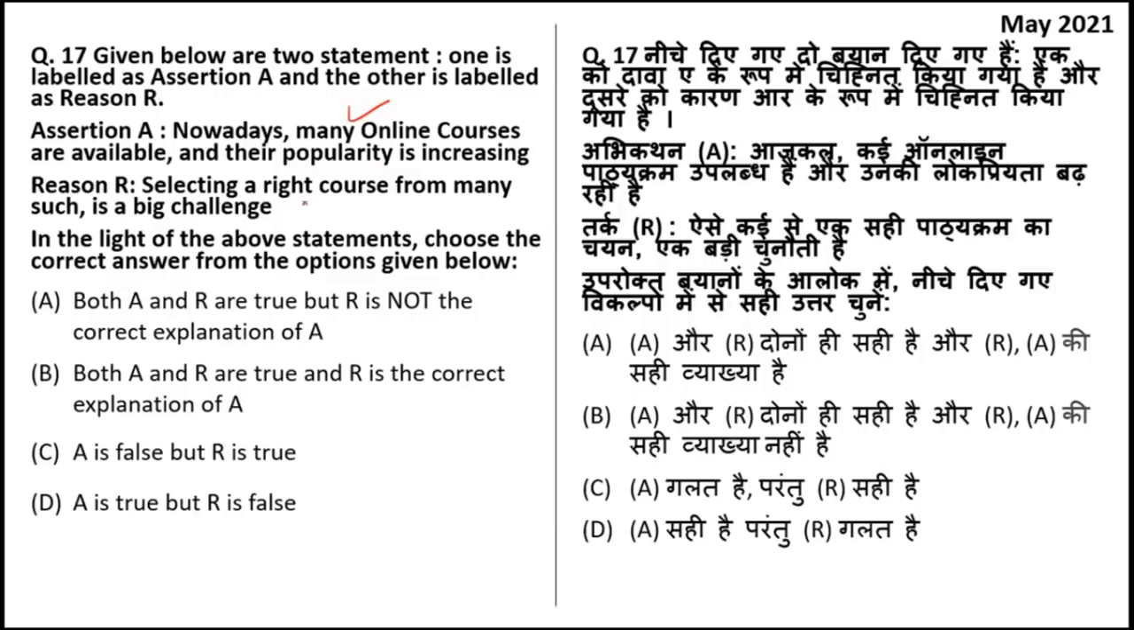So individually, this statement is correct that choosing a right course is very difficult because there are so many options, but it is not the correct explanation of assertion. So here the right answer is option A.